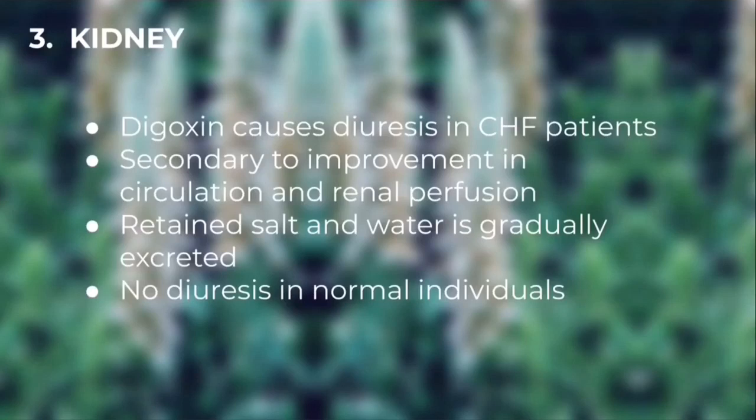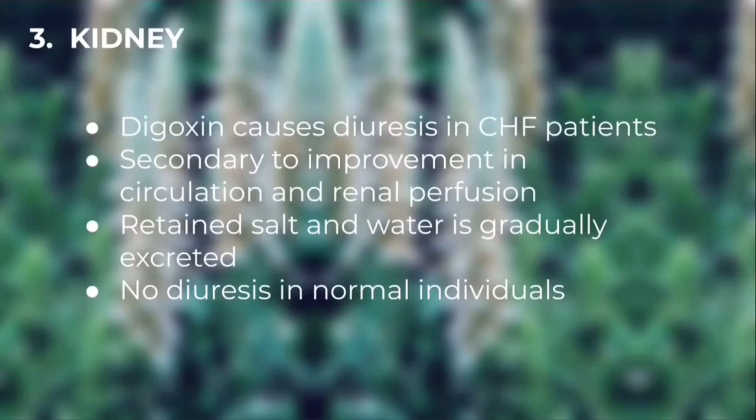This is also very important. And the retained salt and water is gradually excreted. These are the important points to keep in mind: diuresis, renal perfusion improvement, and the excretion of retained salt and water. Very easy and very important.